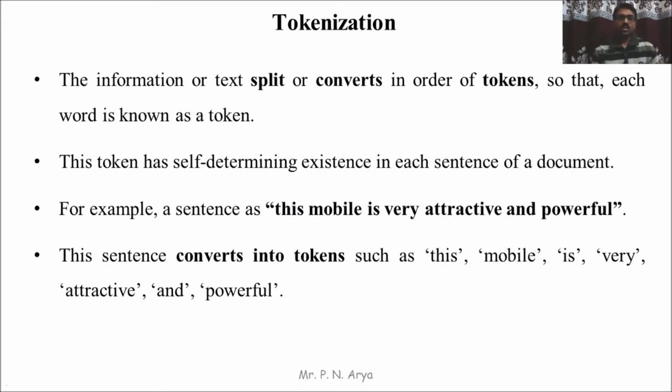Next is tokenization. The information or text is split or converted into tokens so that each word is known as a token. This token has a self-determining existence in each sentence of a document. For example, take a sentence such as "this mobile is very attractive and powerful." This sentence is converted into tokens: "this," "mobile," "is," "very," "attractive," "and," "powerful." So the complete sentence is split into different words. These separate words are called tokens.